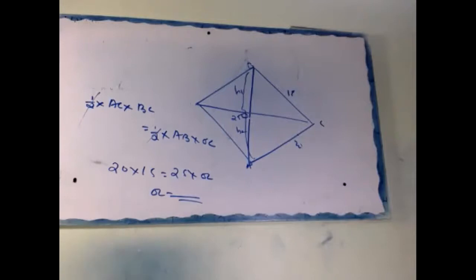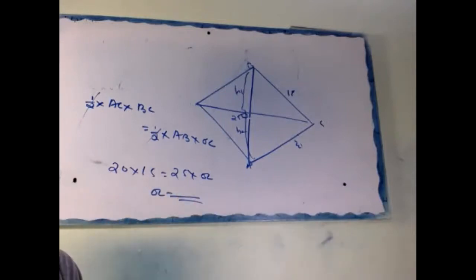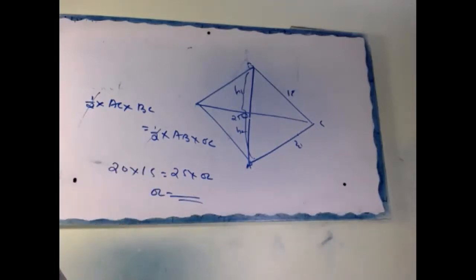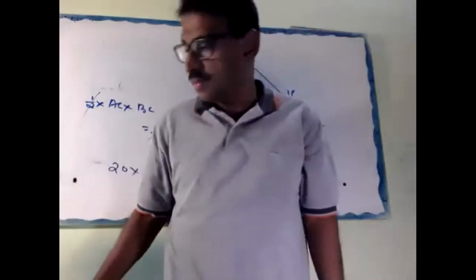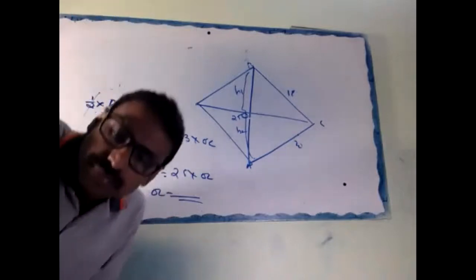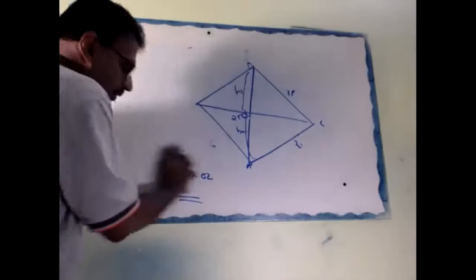Half cancels. 20 into 15 equal to 25 into OC. How much is OC then? I think 12. OC is what? 12. Yes, OC is 12. Radius we got.